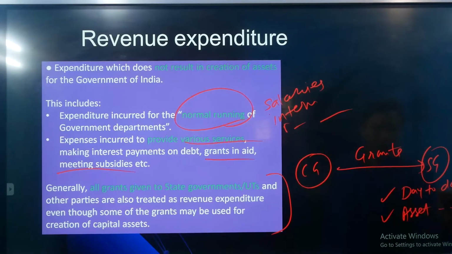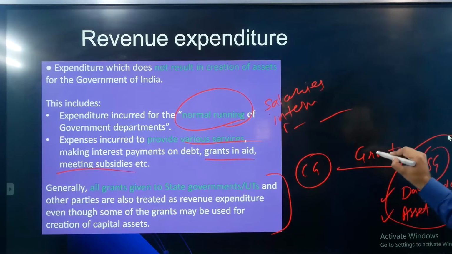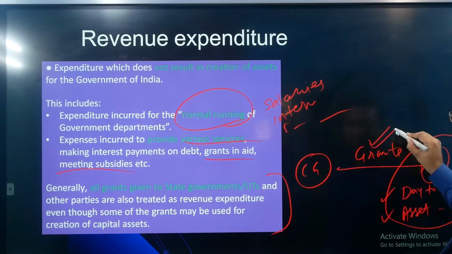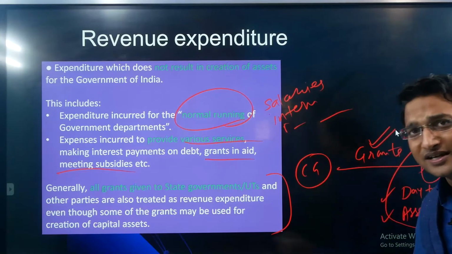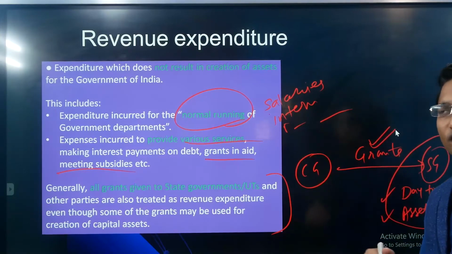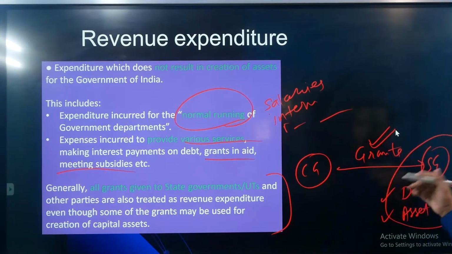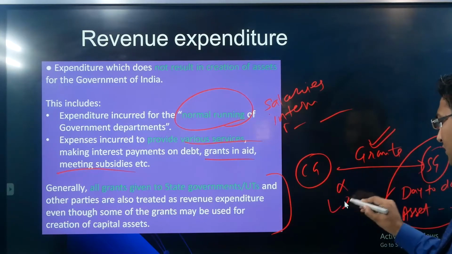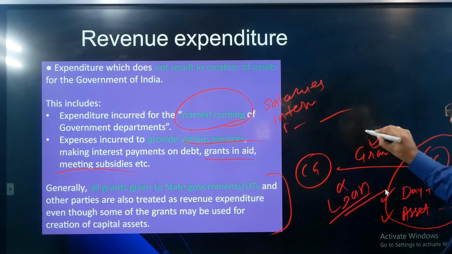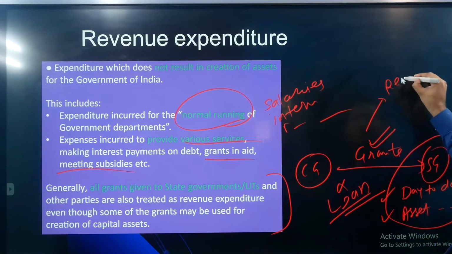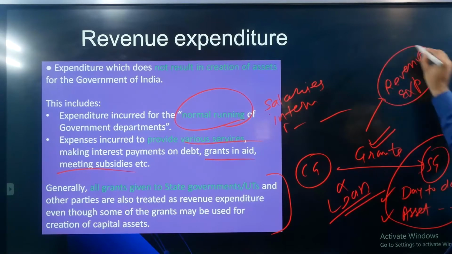So utilization by the state government does not define the nature of this grant. If this grant is basically a kind of donation, a kind of gift, a kind of assistance, right? It is not a loan, right? So if this grant is given, this will always be classified as revenue expenditure.